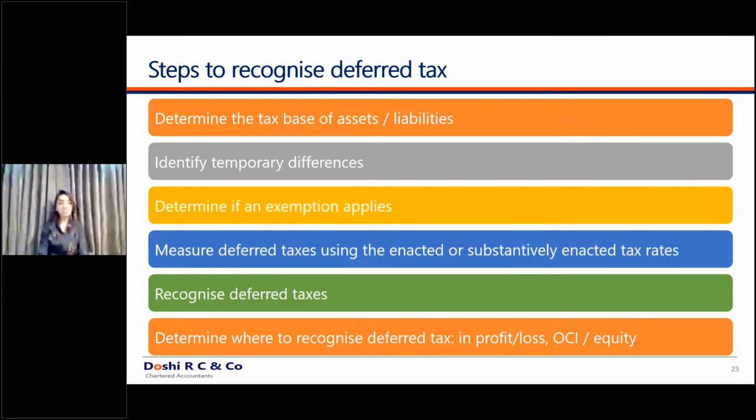Then you compute the deferred tax using the substantively enacted rate, and you recognize the deferred tax in the books of accounts. Then the standard tells us where to recognize this deferred tax: whether in P&L, in OCI, or in equity. We'll discuss examples for everything.